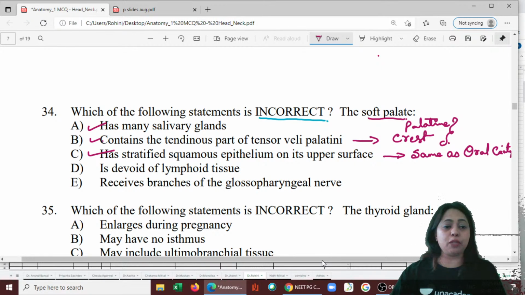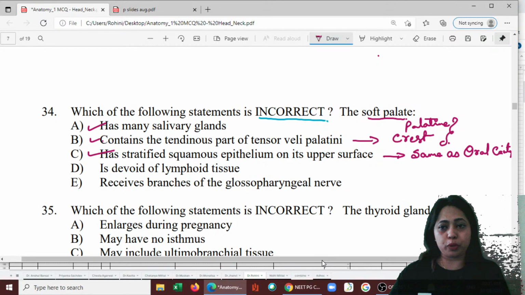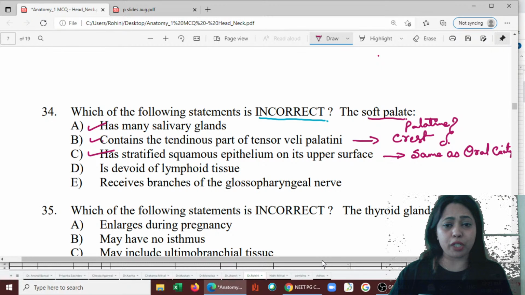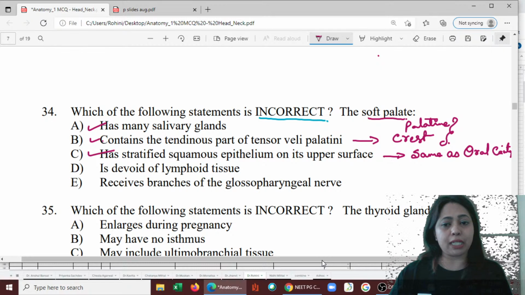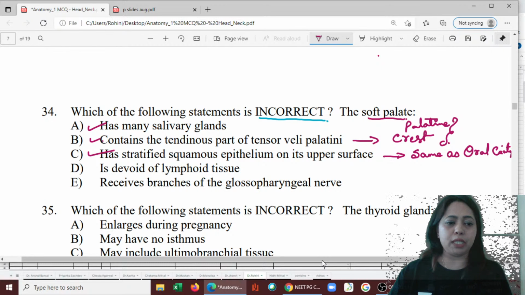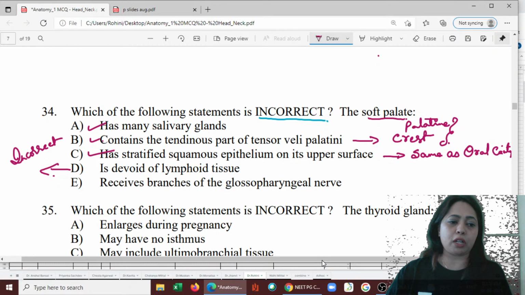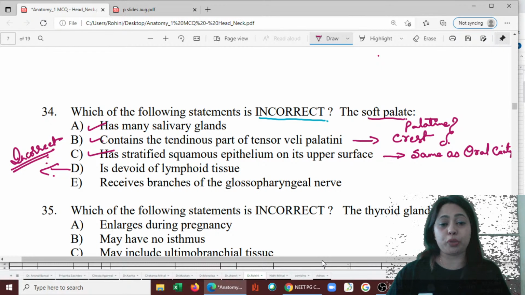And next one, it is devoid of lymphoid tissue. Is it devoid of lymphoid tissue? 34th one. No, it has lymphoid tissue. If you take a section of the soft palate, you will see that it has lymphoid tissue. So this is not the correct answer. This is the incorrect one. In histological sections, when you check, there is aggregation of lymphoid tissue here.